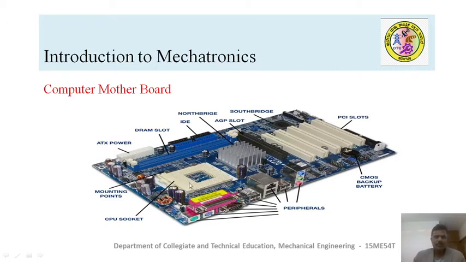This motherboard is connected to all these peripheral devices. For that, the board is printed with copper lines, and these lines are used to connect the different components, through which communication or even DC power supply is given to all the components, so that the microprocessor can access all the components and perform the different functionalities.